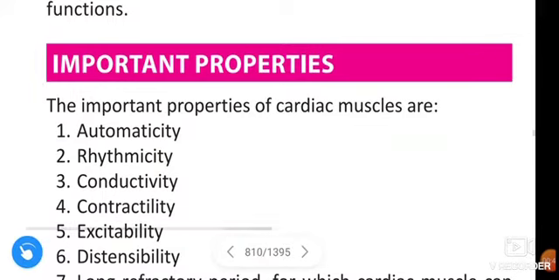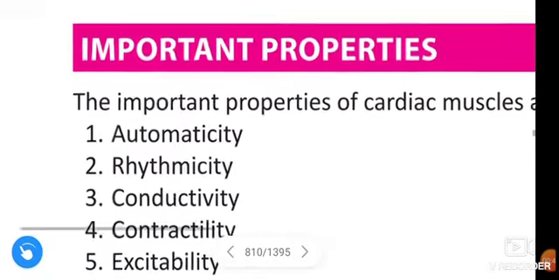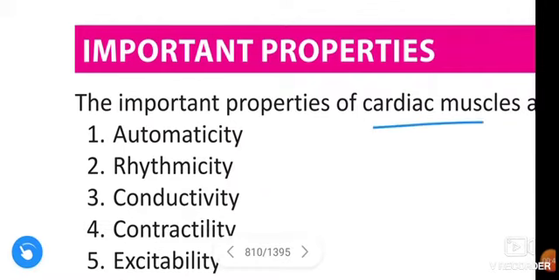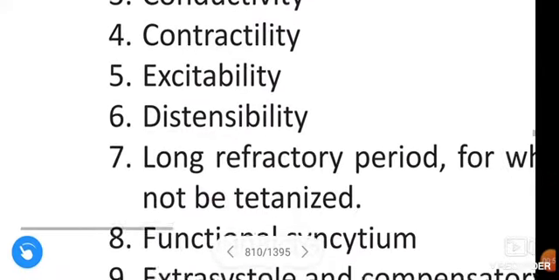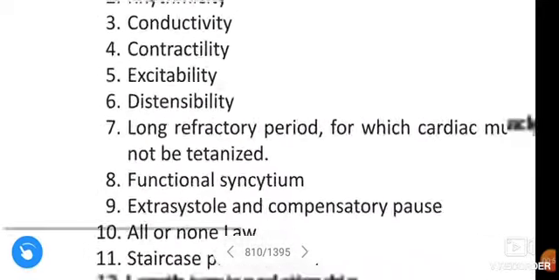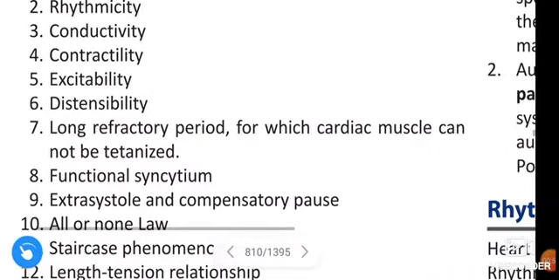Next, important properties of cardiac muscle. What are the important properties? Automaticity, rhythmicity, conductivity, contractility, excitability, distensibility, and long refractory period for which cardiac muscle can't be tetanized.